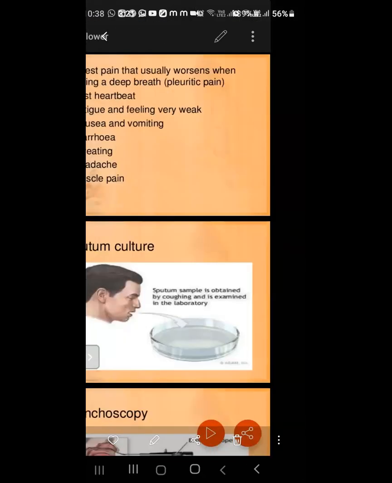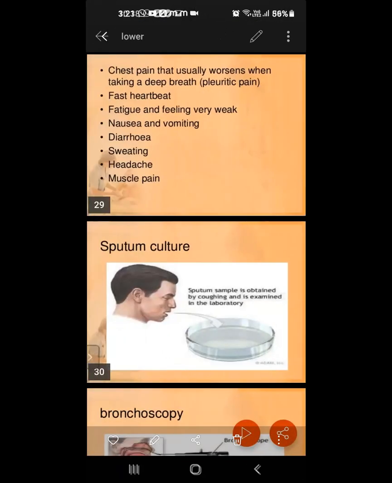Next, chest pain. It usually worsens when taking a deep breath. Pleuritic pain means pain felt on one side under the chest. Next, fast heartbeat, fatigue and feeling very weak, nausea and vomiting, diarrhea, sweating, headache, muscle pain. These are the signs and symptoms of pneumonia.